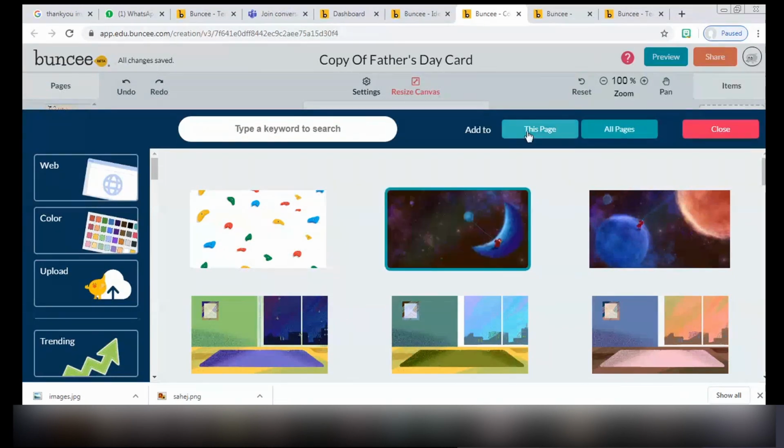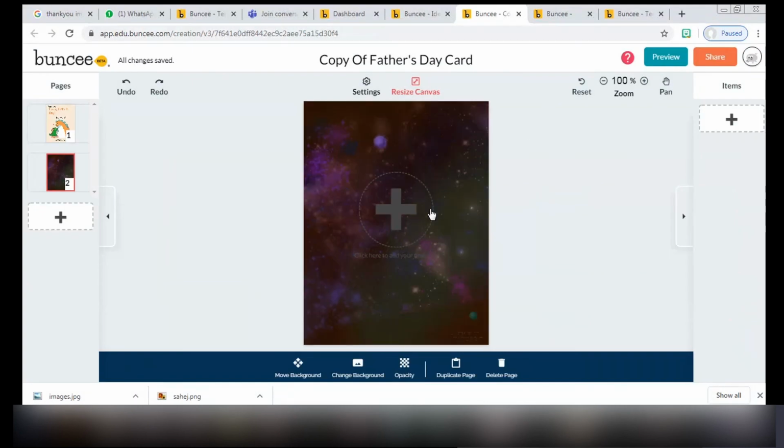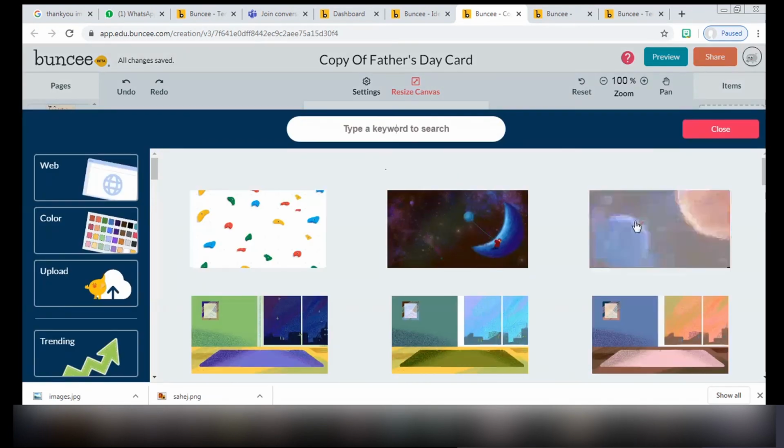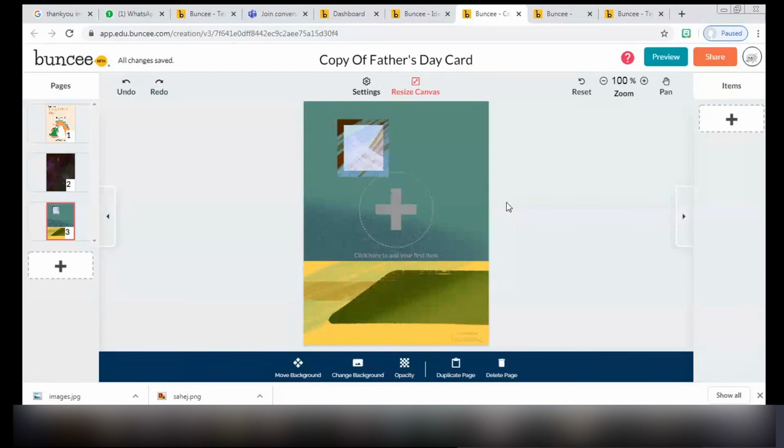If you click on this page, this background is added to only page 2. For the third slide, you can again go to background and choose another one. So as per your choice, you can put a separate background on all the slides.